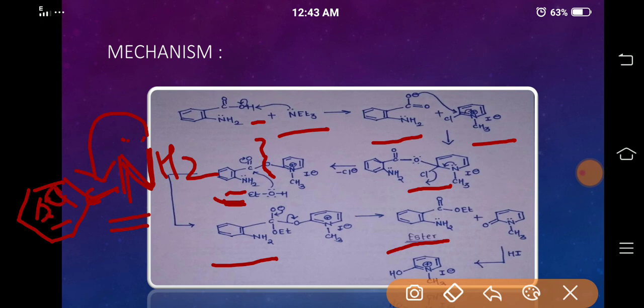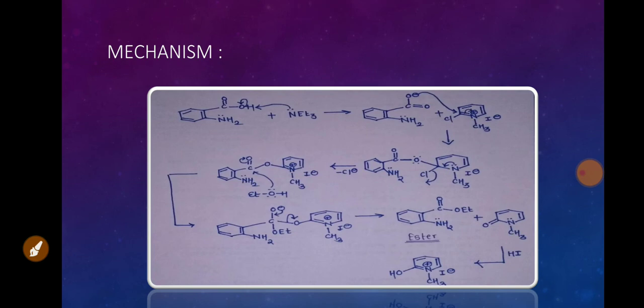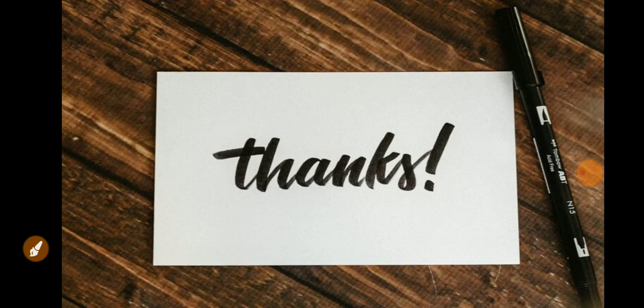Therefore, these lone pairs on nitrogen are not reactive enough to attack the carbonyl carbon. Therefore, no amide formation takes place. In this reaction only the formation of the ester takes place. Understand? Thank you very much.